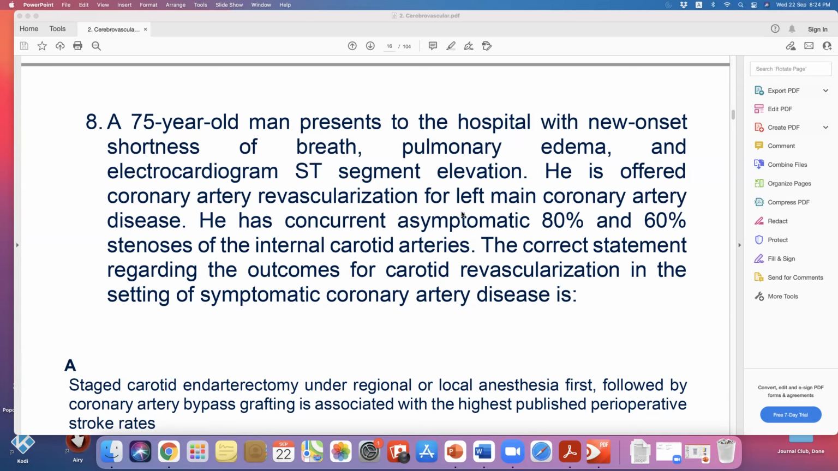But it is still a stress. And if it is under local, it is still a stress for the patient. Yes, but let's go through the question and see what the answers said.